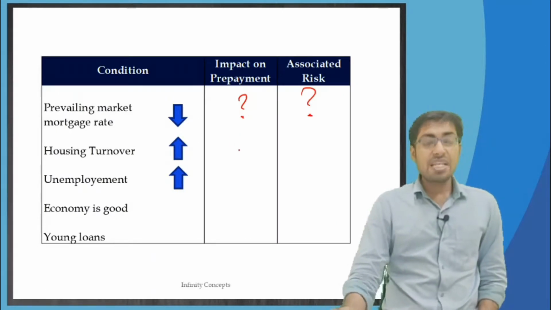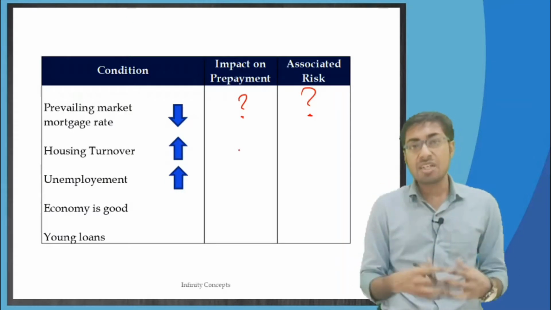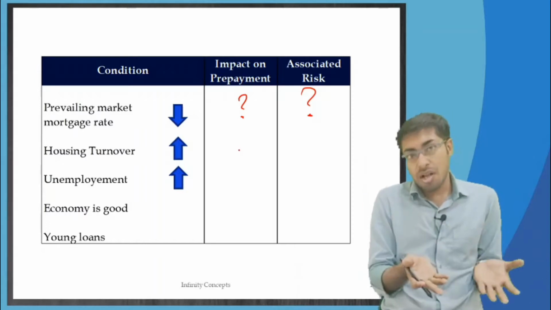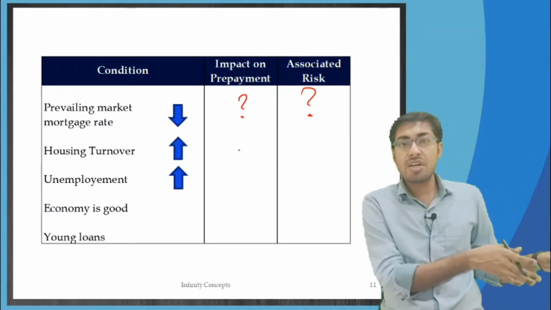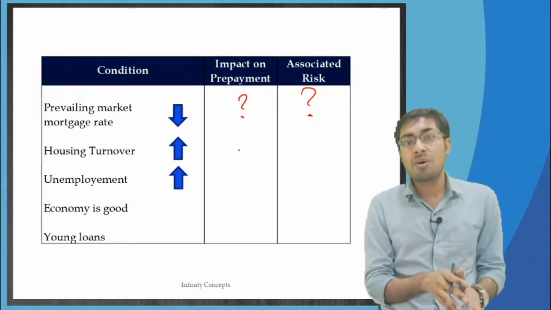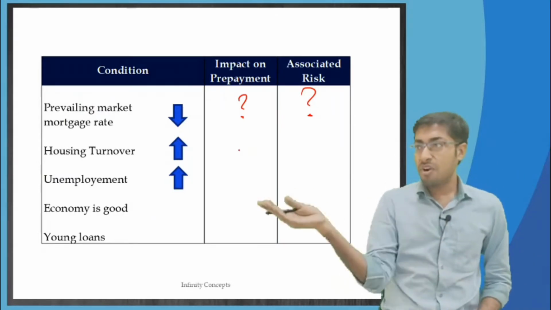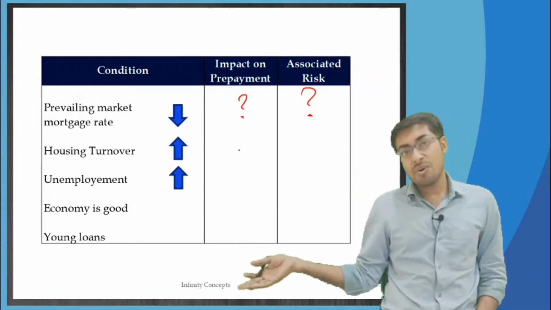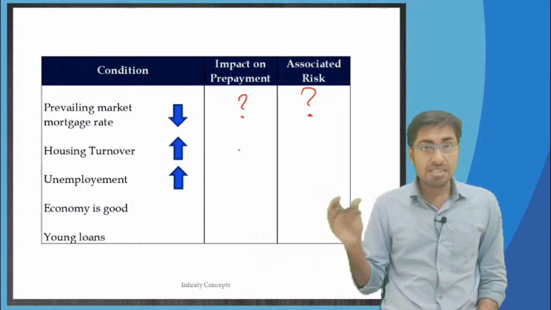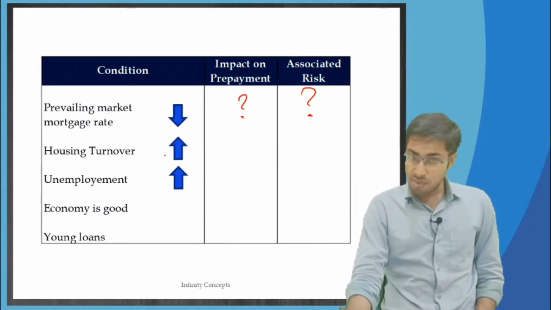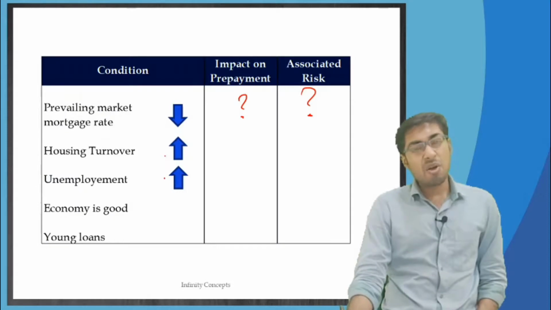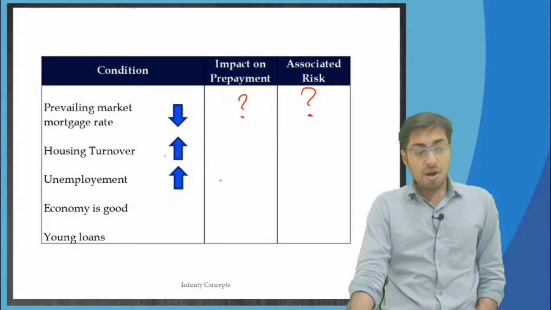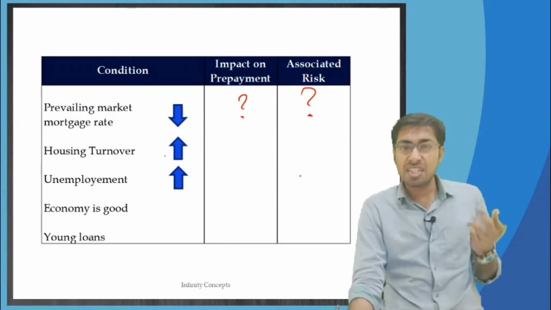If the housing turnover is more, housing turnover means one person is selling the house, buying a bigger house maybe, or going for a smaller house, whatever, selling that house and again buying a new house, or moving from one city to another city, so obviously he will have to sell his house. If the housing turnover is more, what happens? And if the unemployment rates are very high, unfortunate event, then what impact will it have on prepayments and the associated risk?